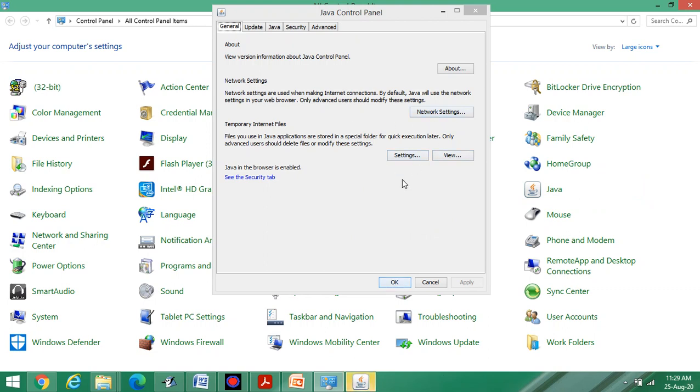It's the Java Control Panel. You can see Java in the browser is enabled. It should be there on the screen because your browser, whether it's Chrome or Internet Explorer or any other, Mozilla, Opera, whatever browser you are using, it should be Java enabled.